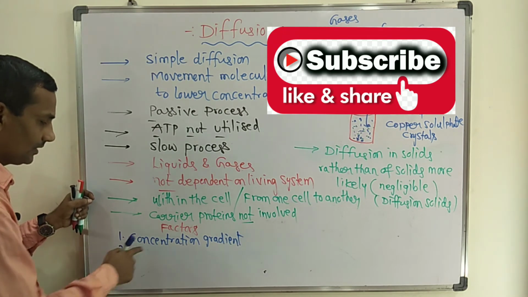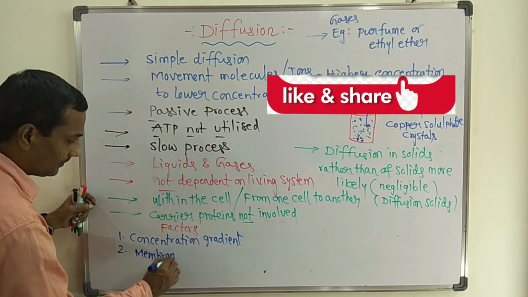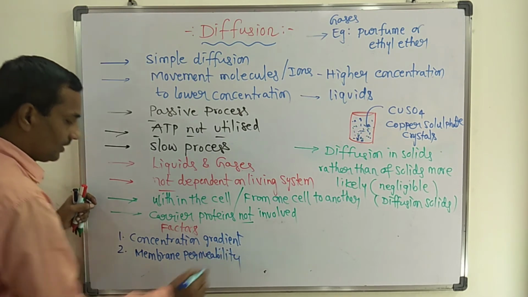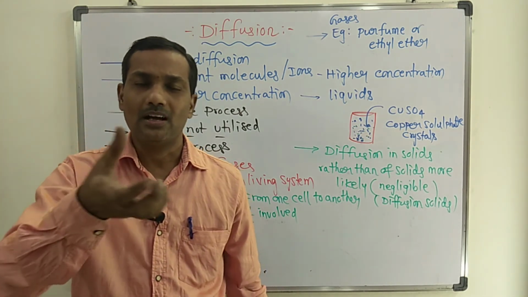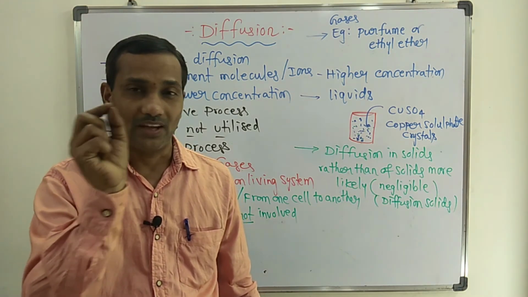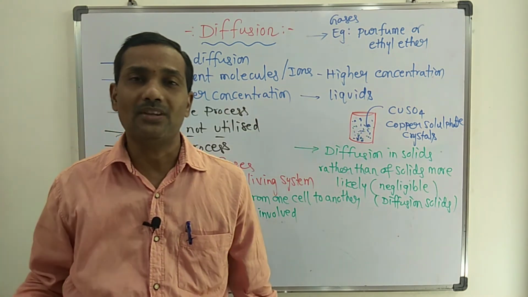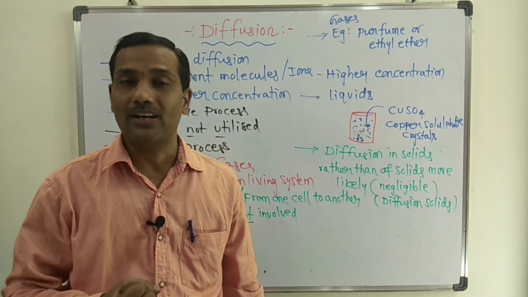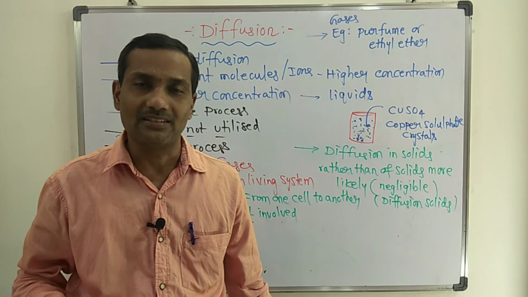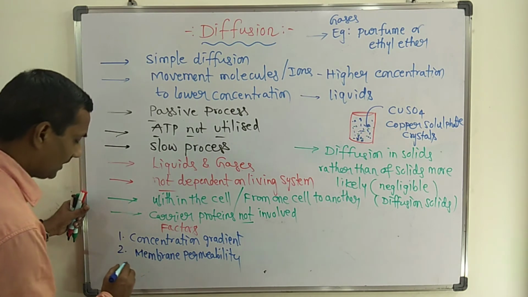The second factor is membrane permeability, the permeability of the membrane. For living cells, when molecules move from one cell to another cell, the permeability of the membrane also plays an important role. Some biological membranes permit more molecules or ions, and some biological membranes permit very few molecules or ions.